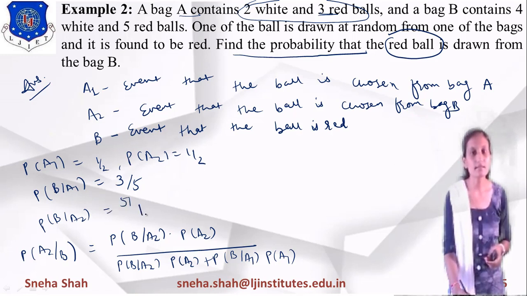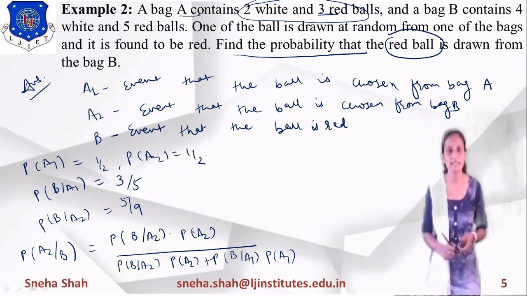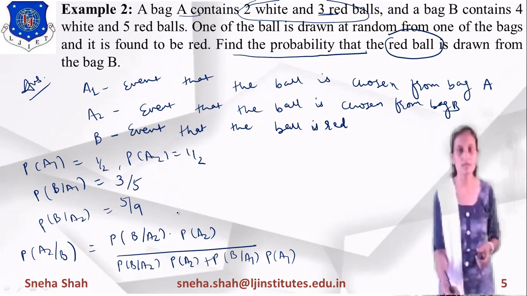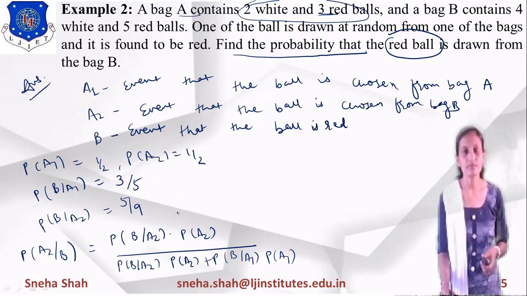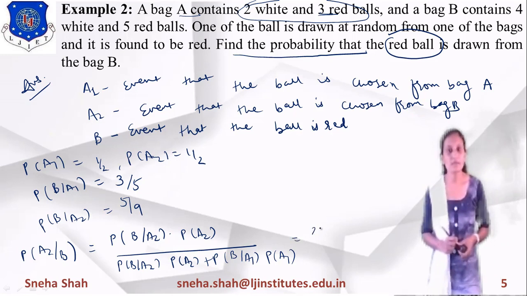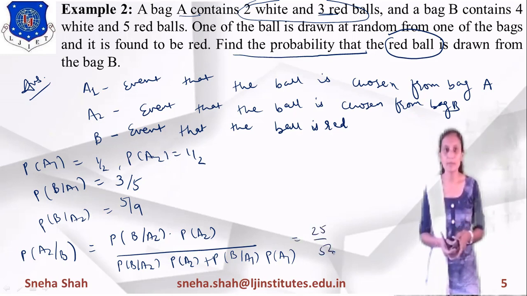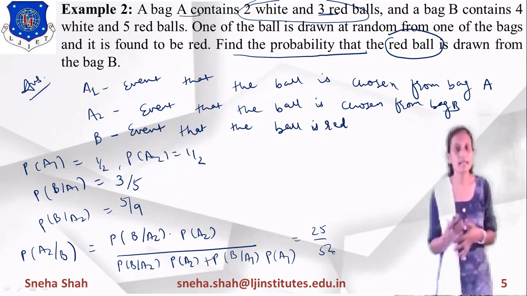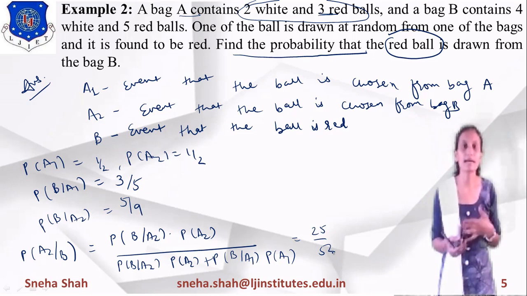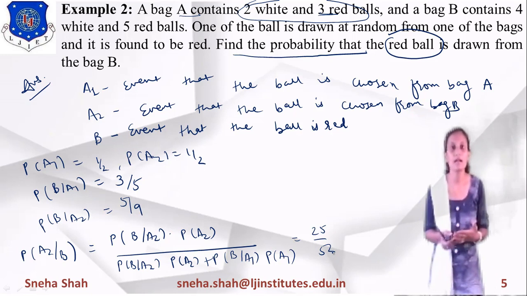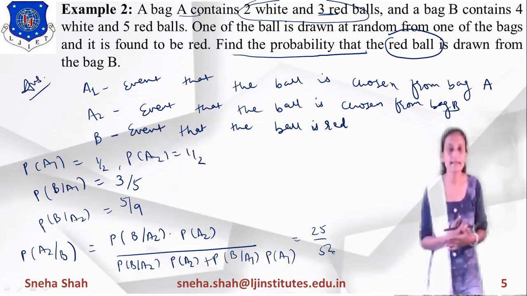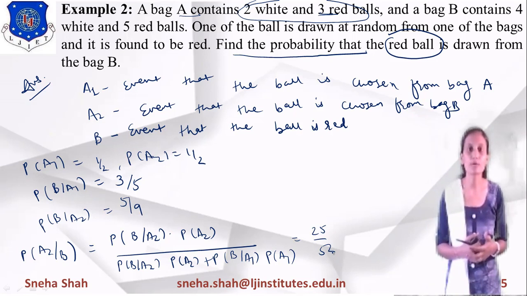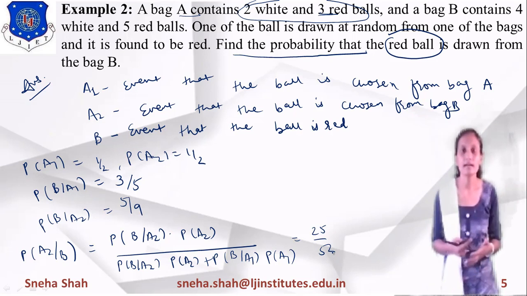Now I am putting all these 4 values in this equation, and if I simplify it, the answer equals 25 by 52. So this way we can find the probability of any event which is based on some other conditions. If we are taking more than one event, then by using Bayes' rule we can solve this kind of example and find the probability of different events.